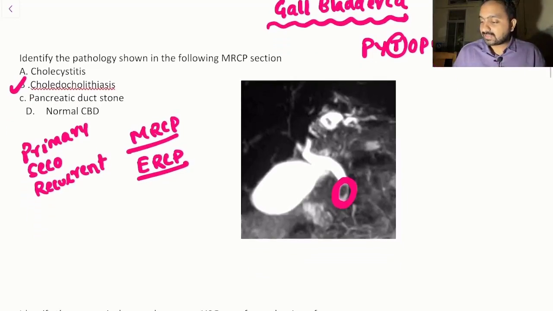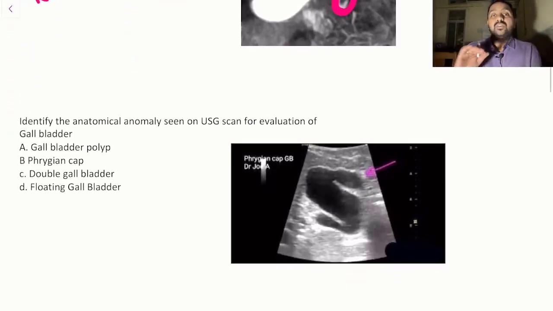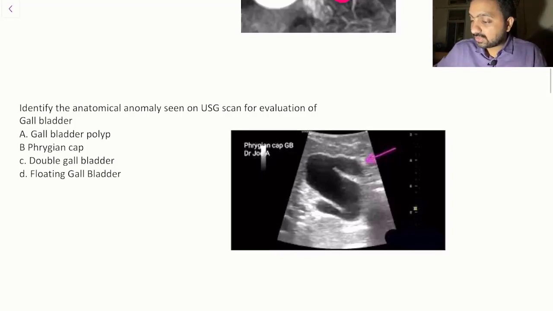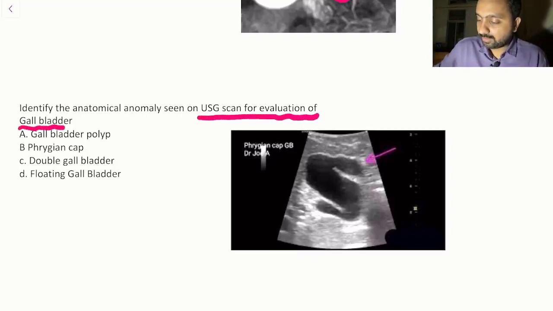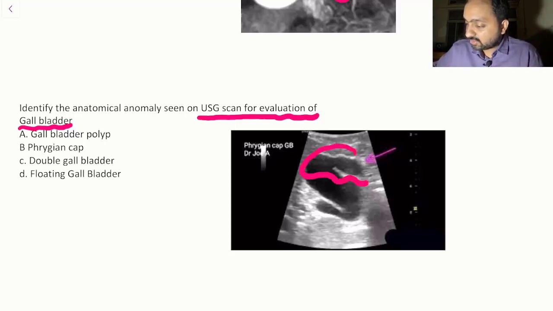Right? If you look at the next question over here, identify the anatomical anomaly seen on the USG scan for the evaluation of gallbladder. As per the information gathered from the students, it was a figure of the Phrygian cap.